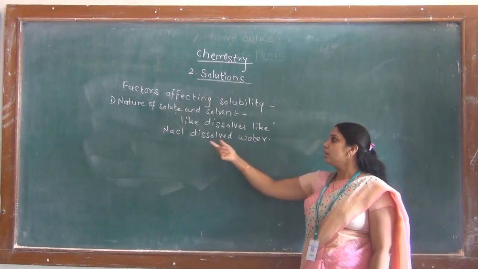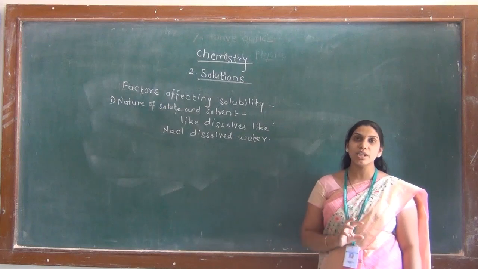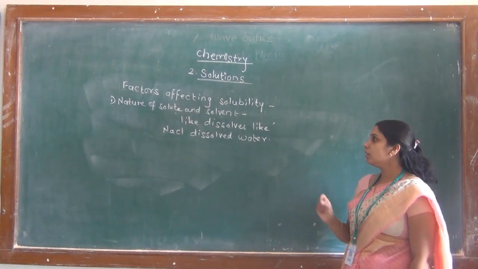Why? Because the chemical character of NaCl and water is almost same. Both are polar in nature.